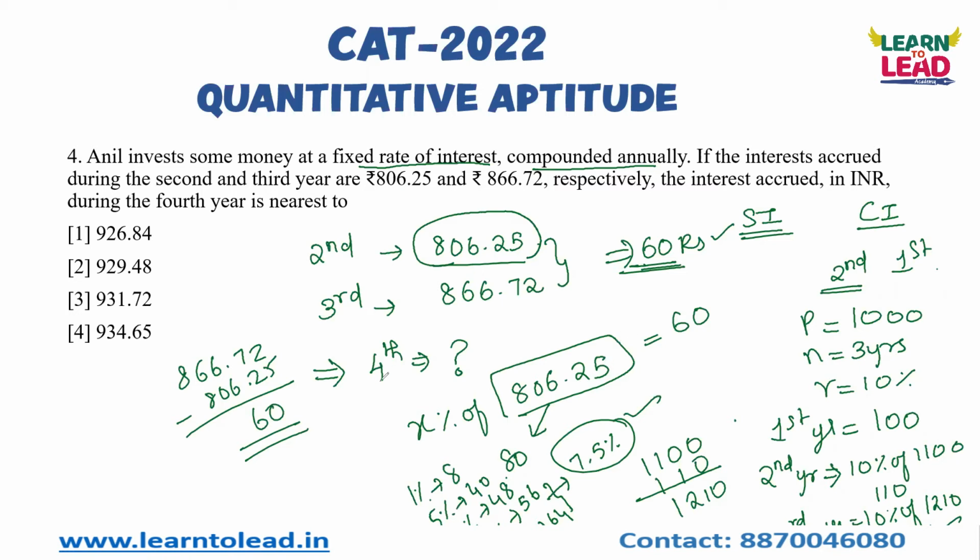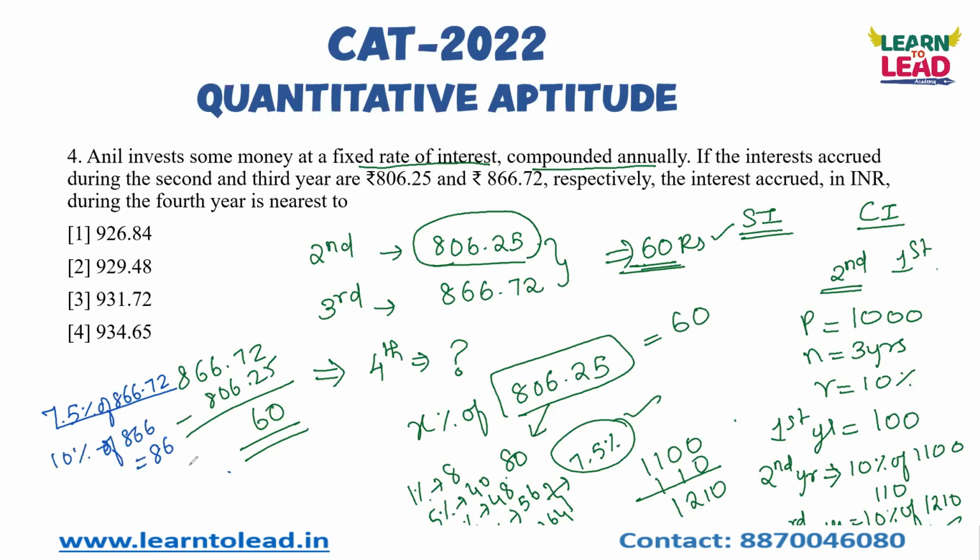Okay, now the question is, what is the interest for the fourth year? So you should be able to calculate what is 7.5 percentage of 866.72. Let us do an approximate calculation. 10 percentage of 866 is nothing but 86.